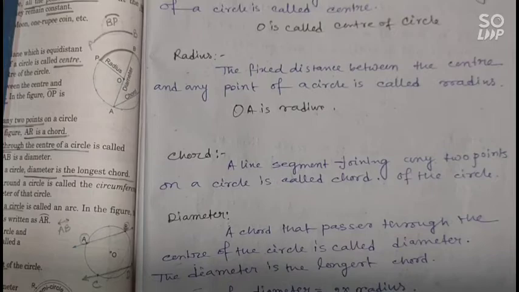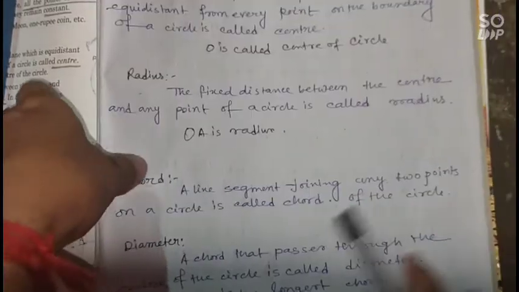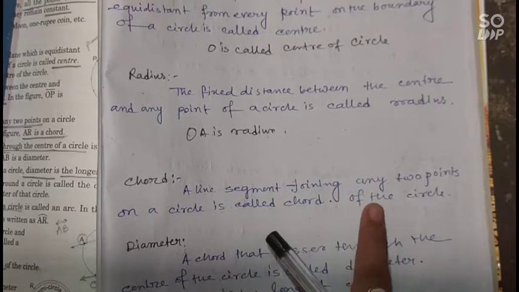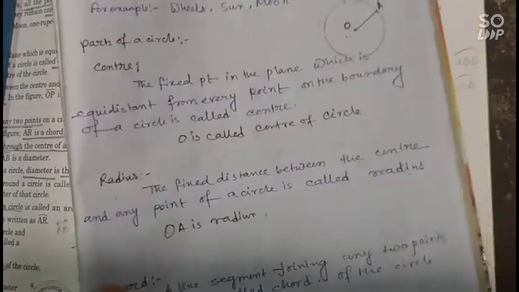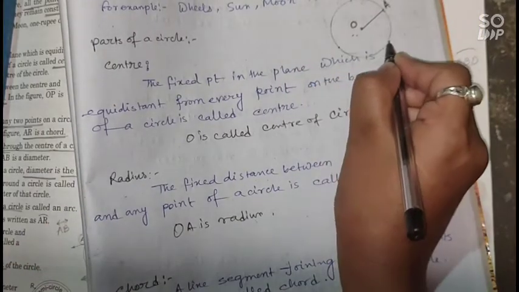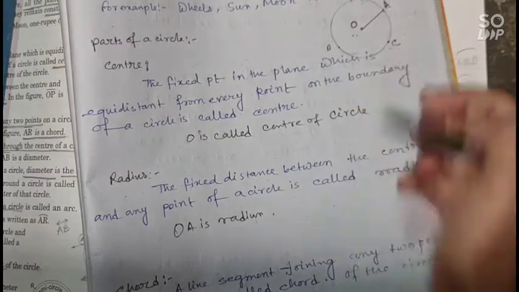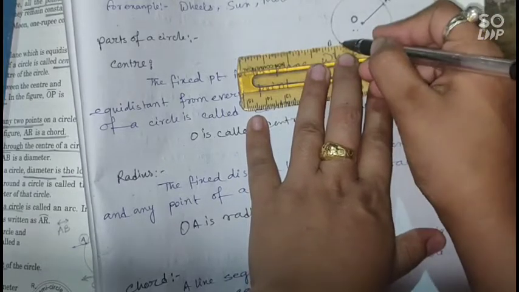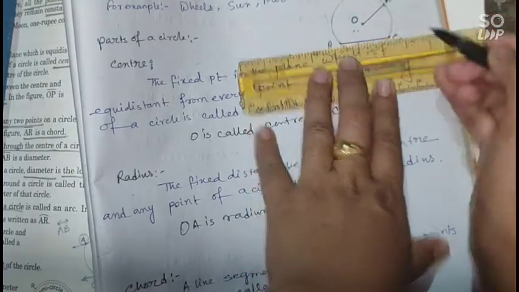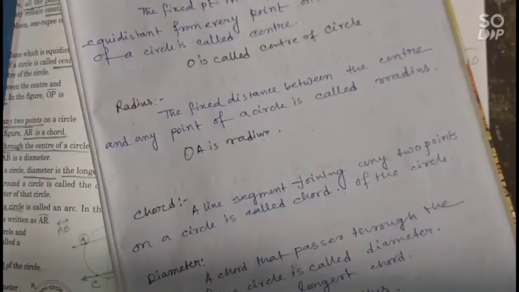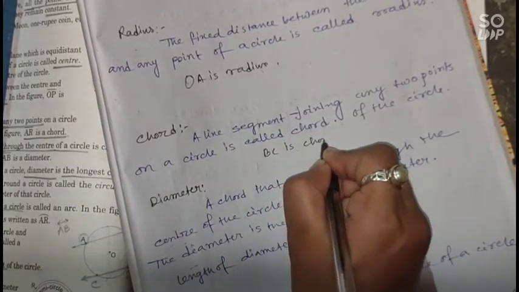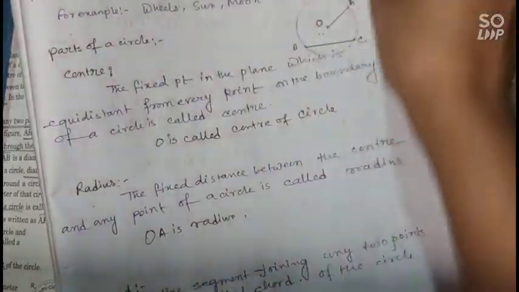Okay, next, chord. A line segment joining any two points on a circle is called chord of the circle. So if I take any two points on this circle, B, C, আমরা যদি এই সার্কেলের উপরে দুটো পয়েন্ট নেই, and the joining of these two points is called the chord. Joining of any two points on a circle is called the chord of the circle. So BC is the chord of this given circle.